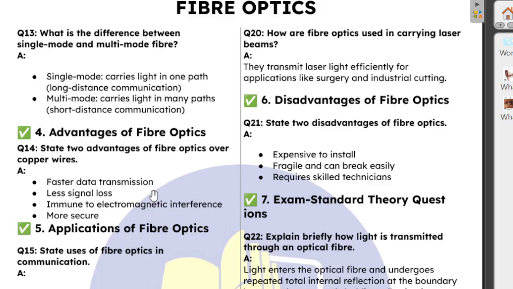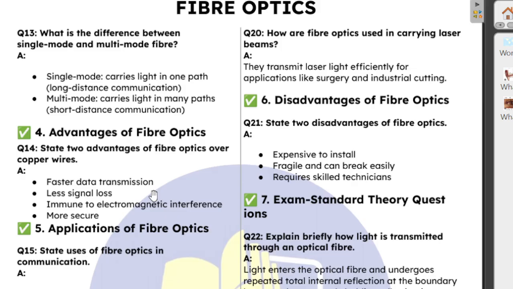What's the difference between single mode and multi-mode fiber? A single mode fiber carries light in just one path, and it is used majorly for long distance communication. While multi-mode carries light in many paths, and majorly it's used for short distance communication. So that's one major difference between them.